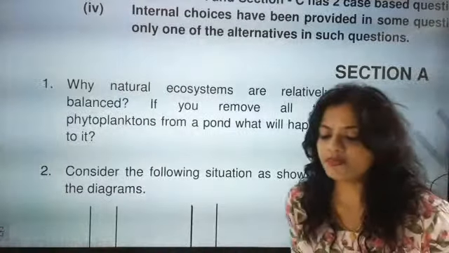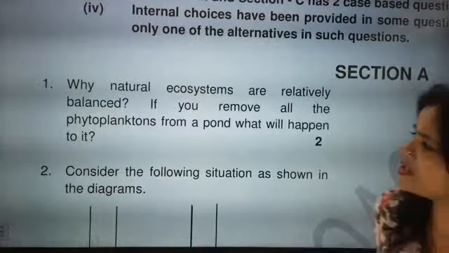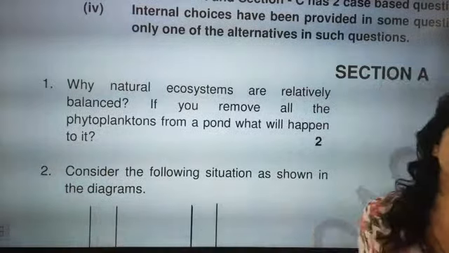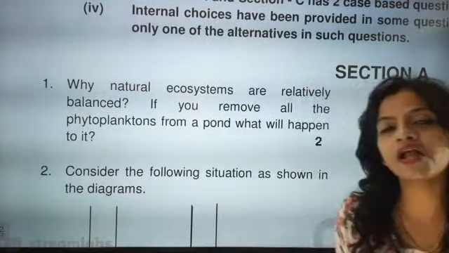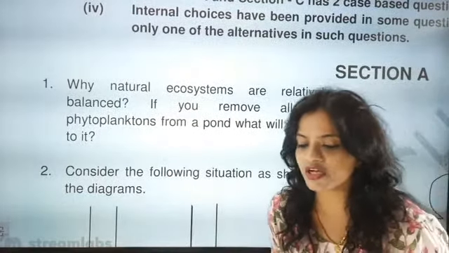See, look here, the simple answer is, if I were in your place, why are natural ecosystems relatively balanced? The natural ecosystems are relatively balanced because there are herbivores, carnivores and omnivores. The presence of Sarthak, good evening.